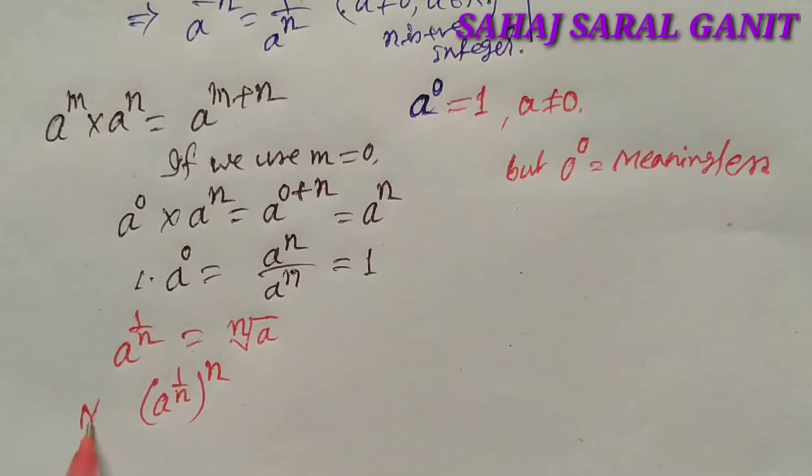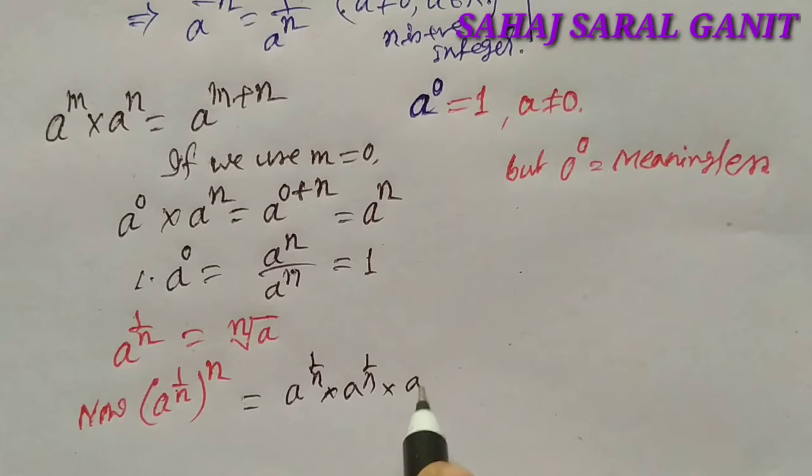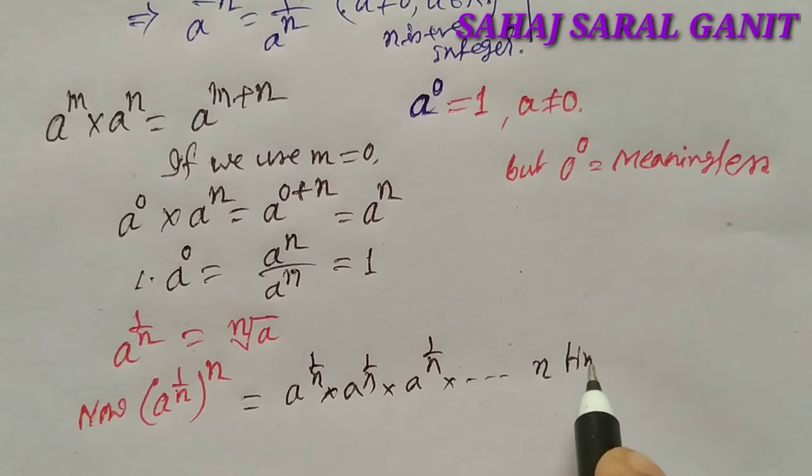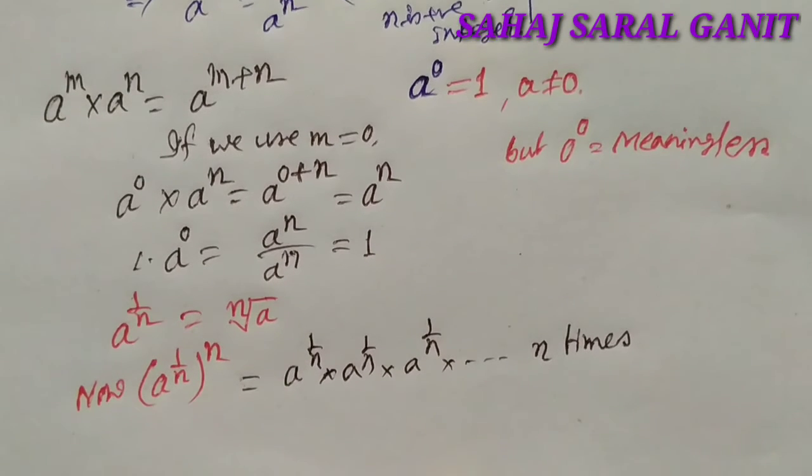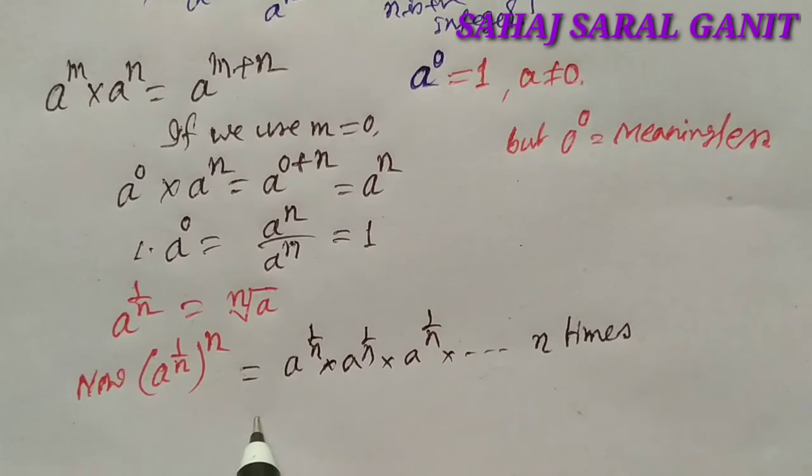Now a to the power 1 by n, whole to the power n, is equal to a to the power 1 by n into a to the power 1 by n, n times, and is equivalent to a to the power 1 by n into n, that is a.